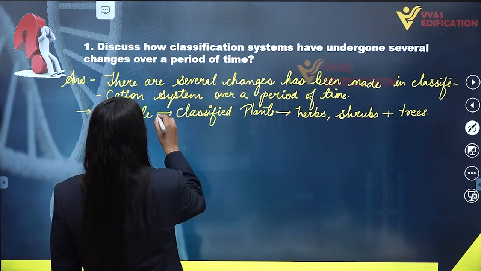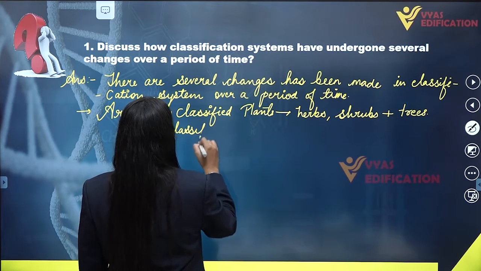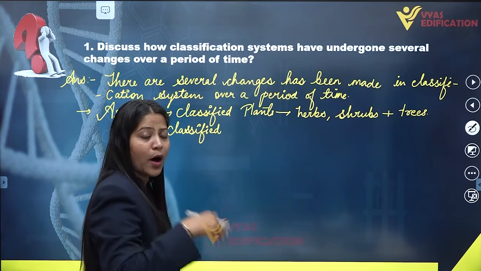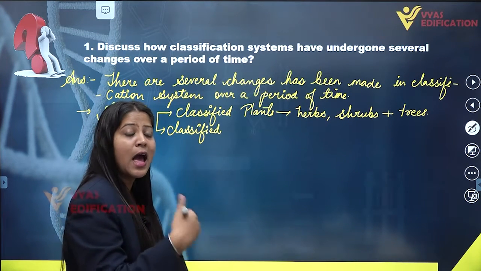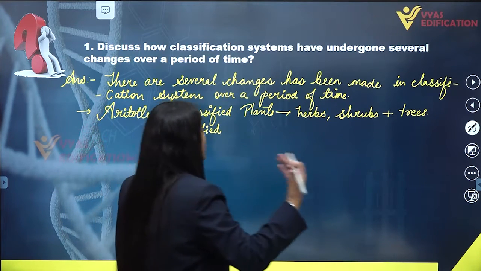He also classified animals into 2 categories. One group has all the animals with no red blood cells, and another group has all the animals with red blood cells.